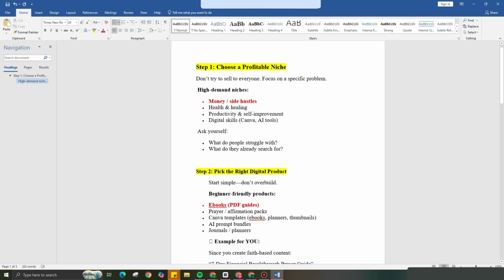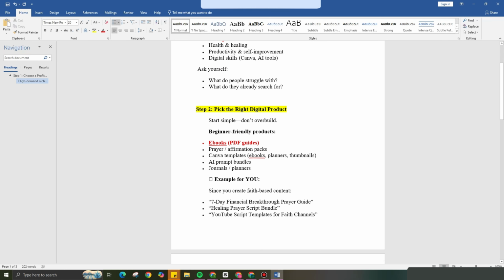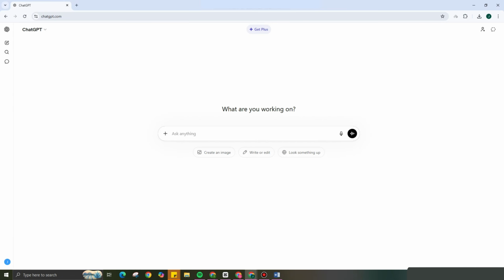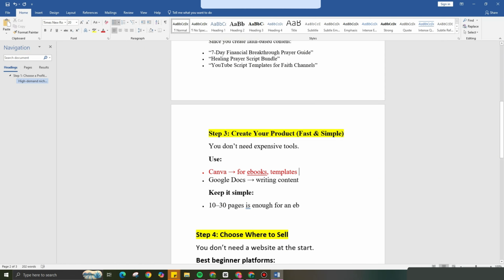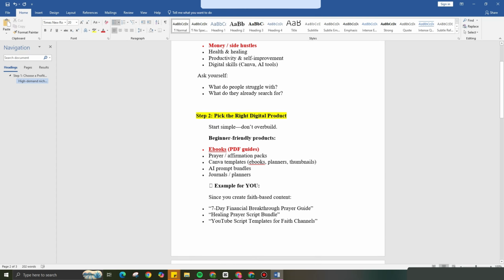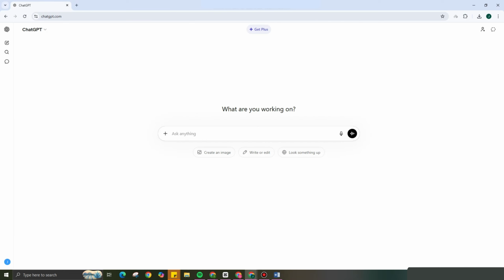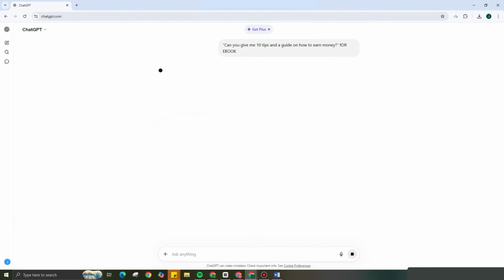So since we have already covered the first, second, and third steps, what I'm going to do right now is create an account on Canva. Or first, you can go to ChatGPT to create a money side hustles idea. If you have your own, it's okay. But if you don't, then you can ask ChatGPT for this. Example, can you give me 10 tips and a guide on how to earn money? And that is for an ebook.